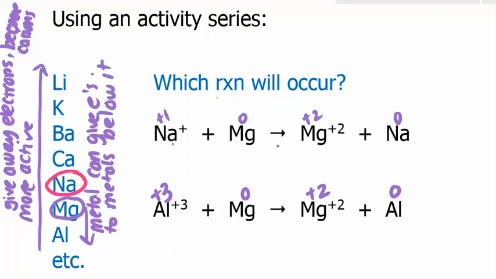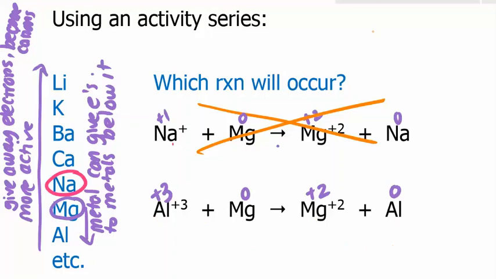Okay, so the first reaction we said would not occur, and the second one will. Another way to say that, when we have two metals, the one that ends up the most positive, losing the most electrons, will be the more active metal. So in the first case, that wasn't true of magnesium and sodium. Magnesium was trying to end up being more positive, or a cation, and that won't happen because sodium is more active. In the second one, we have magnesium again acting to become a cation, and it is more active than aluminum, so the second one will occur.